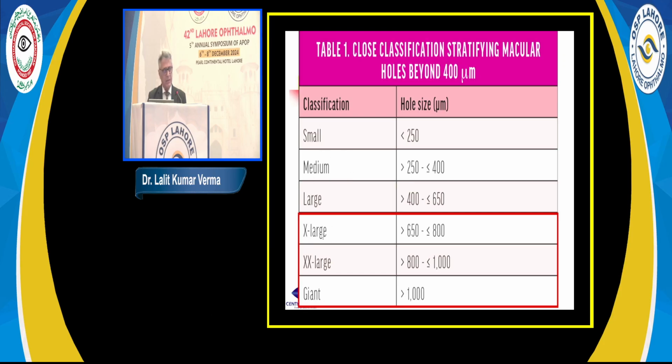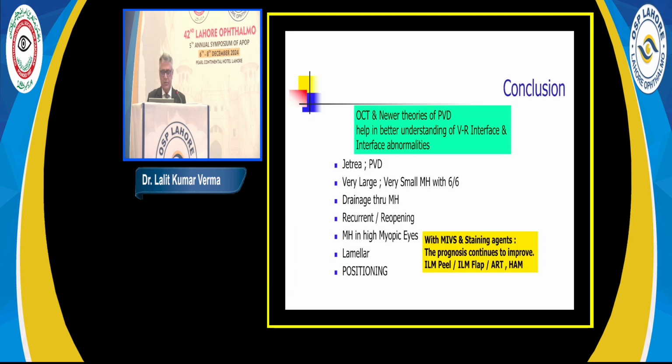Now people are scientifically using XL and XXL and giant macular holes also. And the definition practically means this: up to small macular holes, you can do only ILM peel. But between 400 to 600, ILM flap gives the best result. But once it crosses 700 to 800, then ART or HAM or a combination of these techniques have to be done. Although I have done only one ART, I do not have any experience of amniotic membrane graft because I did not find the need for that. So this is the current scenario worldwide which is followed for successful macular hole surgery.